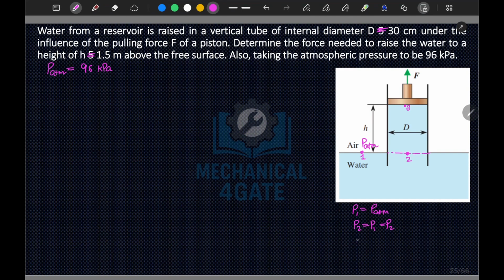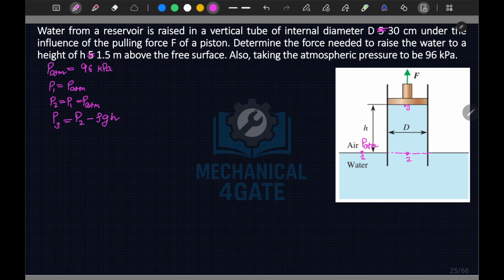Now if I talk about P3, then P3 will be equal to P2 minus rho GH. I hope you understood this, because we are moving upward, your pressure will be decreasing. If we want to calculate the pressure at the 3 points, I will substitute these values.